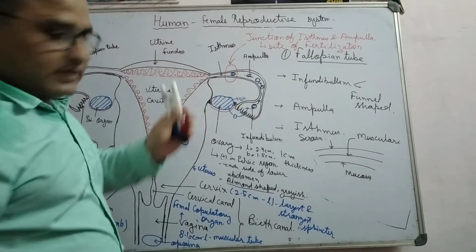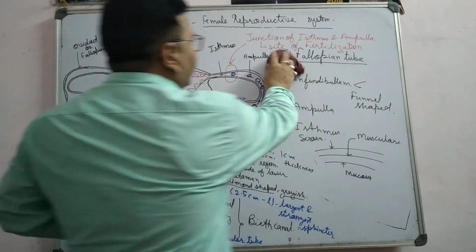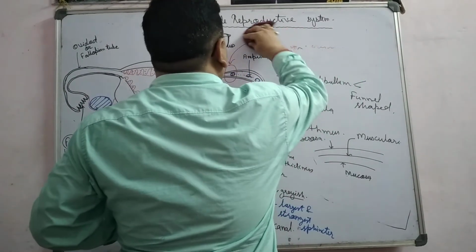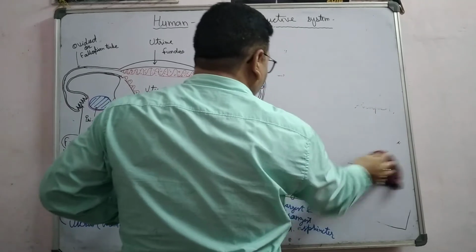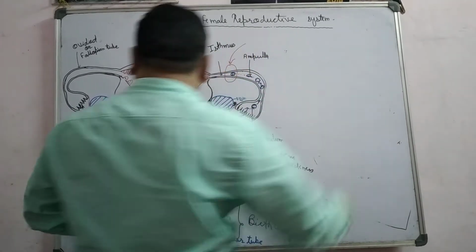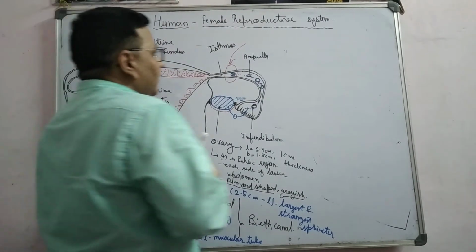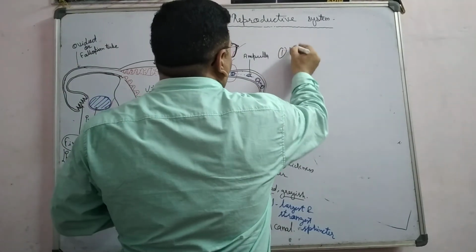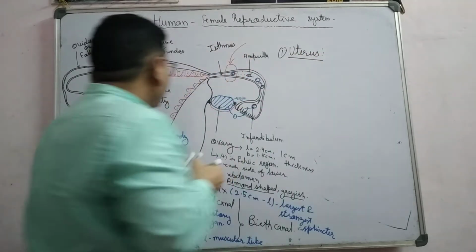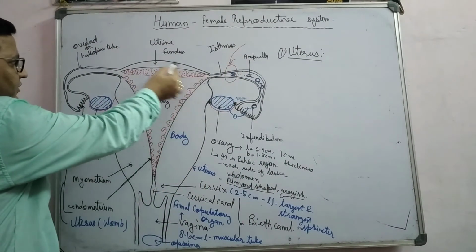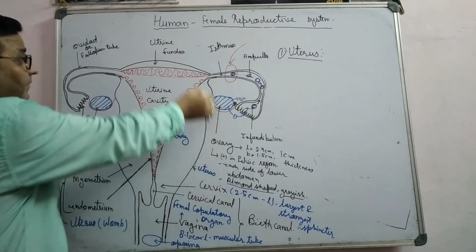Now the third most important part, the uterus. This one is the uterus, complete uterus.